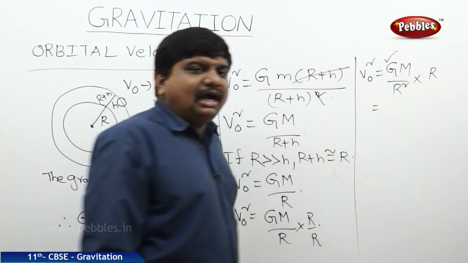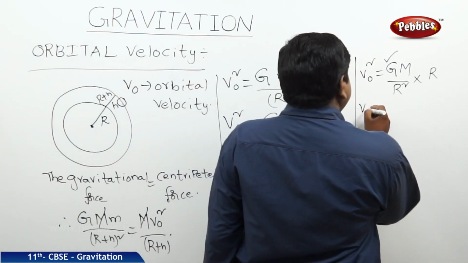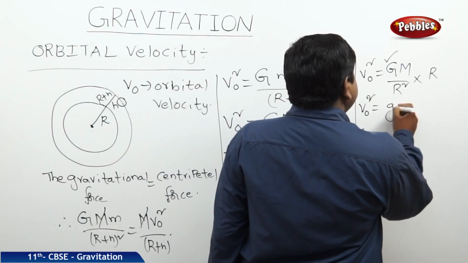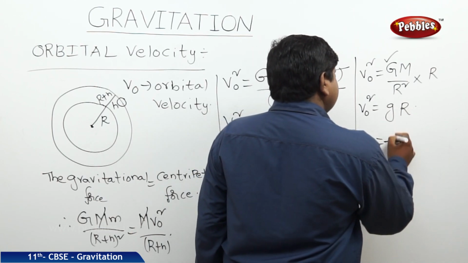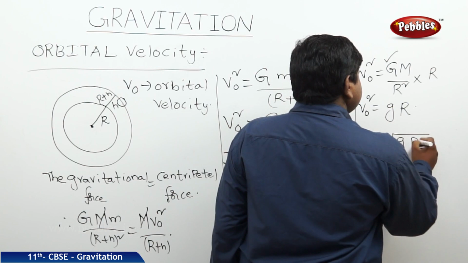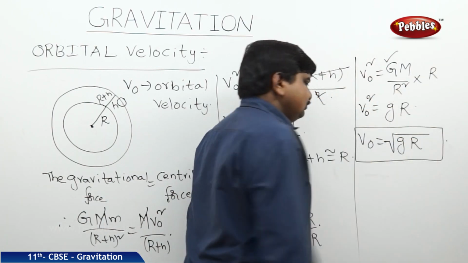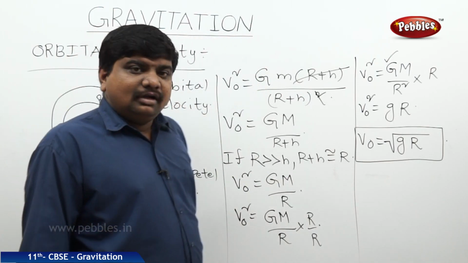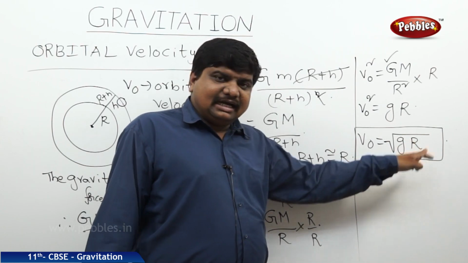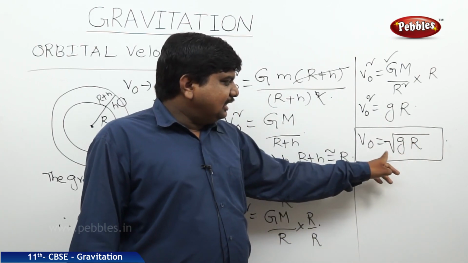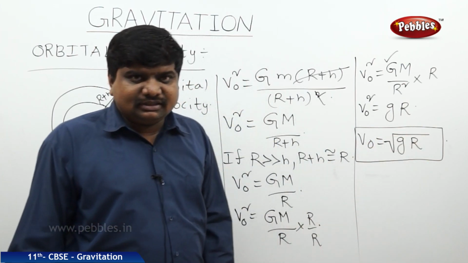This GM by r square is nothing but the small g. Therefore, v naught square is equal to g into r, and v naught is equal to root of gr. This is the expression for the orbital velocity of a planet or any satellite around a fixed position. It is the square root of acceleration due to gravity times the radius of earth.